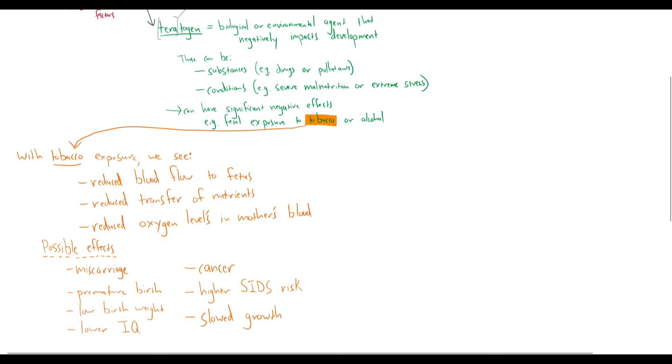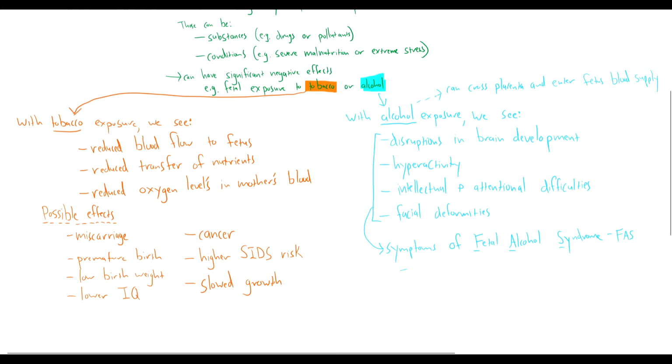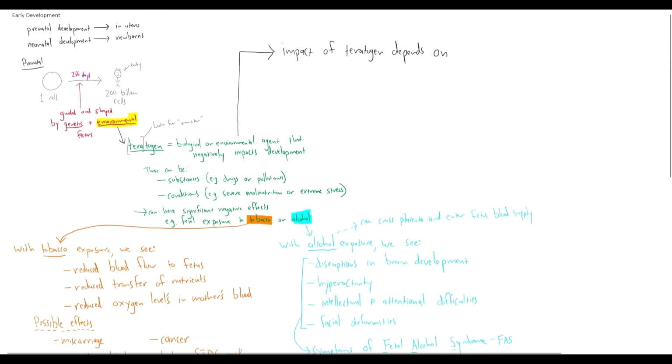With exposure to alcohol, particularly at high levels, we see effects on the developing fetus. One main effect is we see disruptions in brain development. And this is partly because alcohol can actually cross the placenta and enter the fetus's blood supply. We also see hyperactivity in children, intellectual and attentional difficulties, and facial deformities as a result of alcohol exposure. These are all symptoms of what we call fetal alcohol syndrome, or FAS, and this occurs after heavy drinking by a pregnant woman.